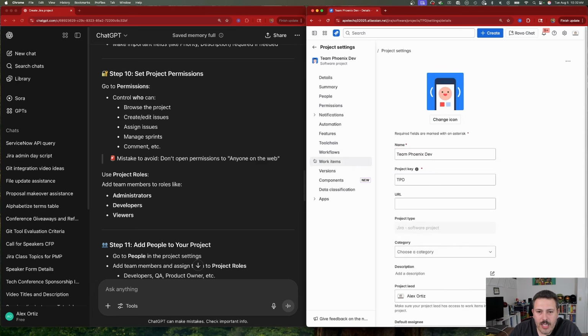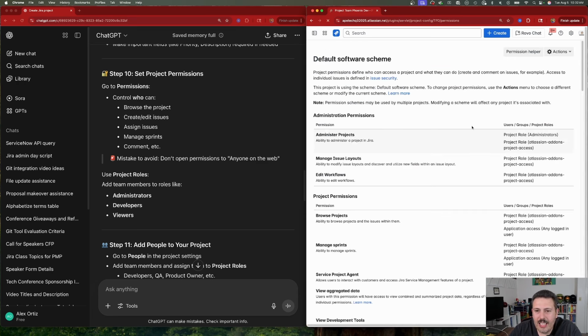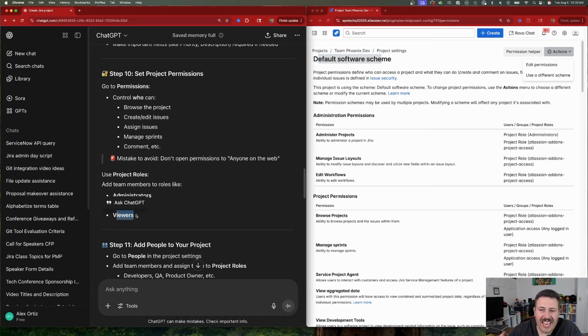And so once you're in here, you're going to go to permissions and you do need to modify. But the other thing that it's missing is that this scheme is the default one that is given to every software type. And so if I were to edit this scheme here and edit the permissions and then incorporate that developer and viewers role, had I made those, this is a pretty global change because every new project that isn't explicitly given a new permission scheme is automatically going to inherit this one.